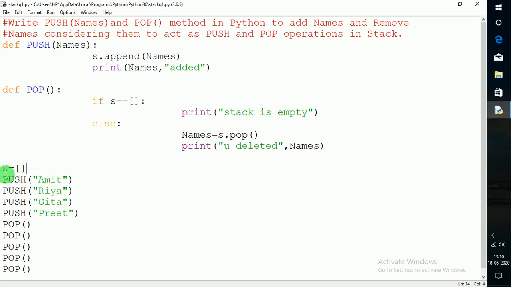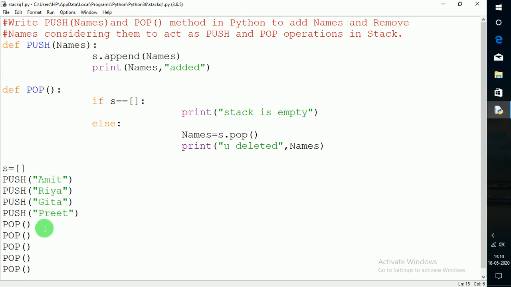So initially I will write s is equal to blank, s is equal to a blank list. Then I will call the function push, and here I am taking the parameter Amit, then push Riya, then push Geeta, then push Preet, and then I'll call the pop function 5 times. Why do I call it 5 times?